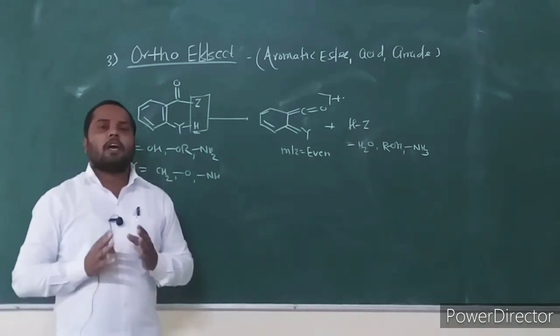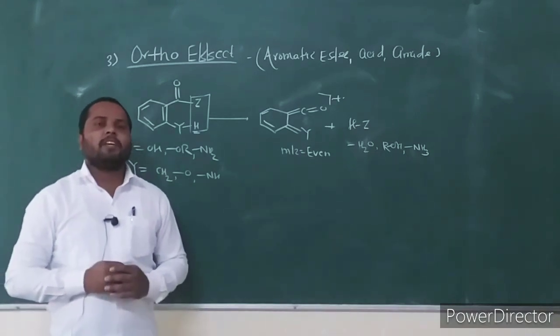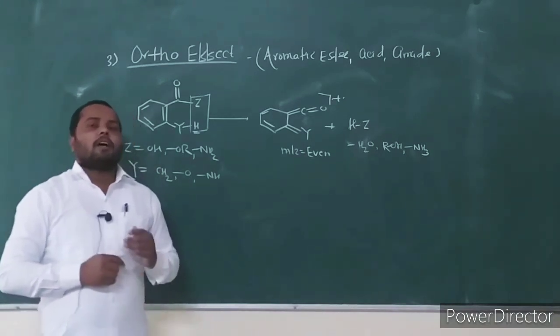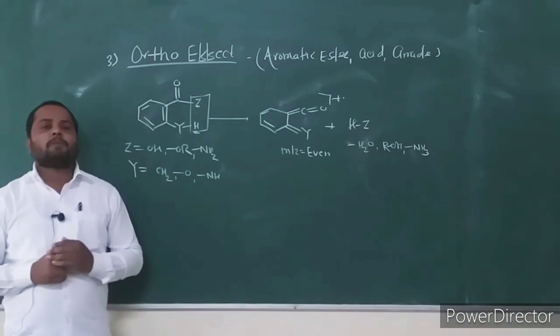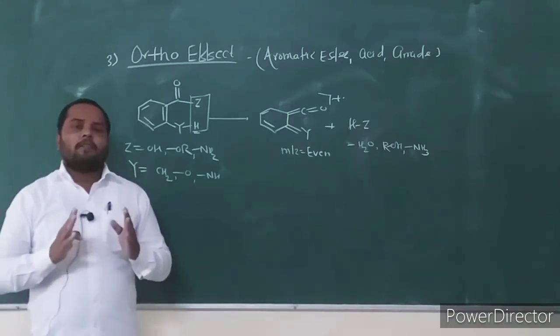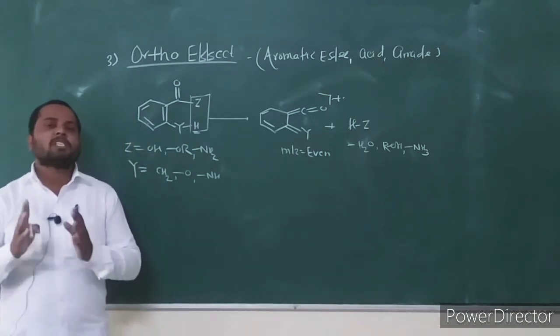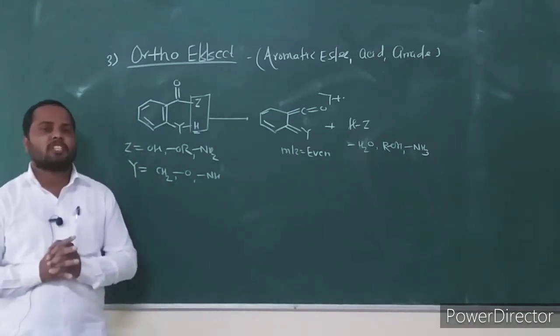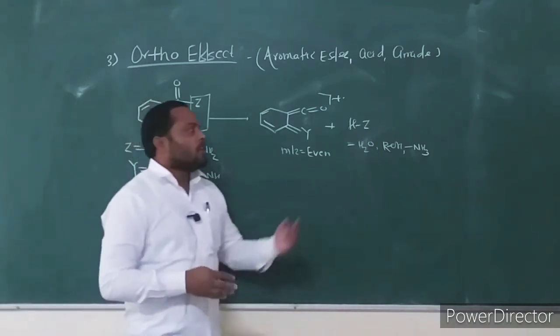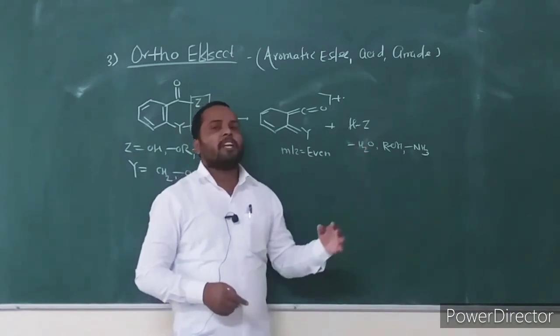Aromatic ester, aromatic acid, aromatic amides having at least one hydrogen atom on the ortho group undergo the fragmentation through the 6-membered cyclic transition state with loss of a neutral molecule, water, alcohol or ammonia.